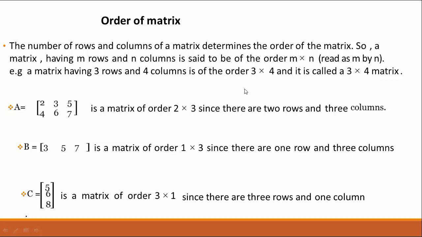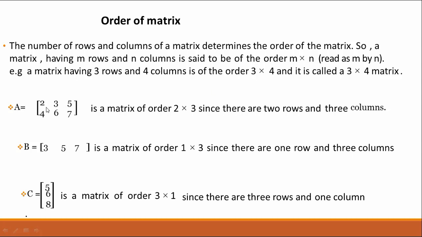In the previous slide we found the number of points by multiplying the number of rows and the number of columns, but for the order of a matrix we cannot multiply the number of rows and columns. Simply we write m by n. The expression m by n shows that there are m rows and n columns. For example, a matrix having 3 rows and 4 columns is of the order 3 by 4. It is called a 3 by 4 matrix.